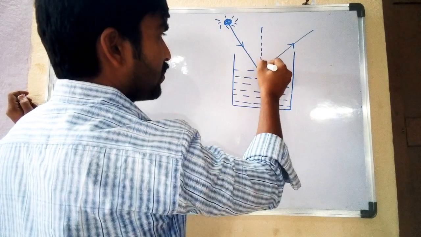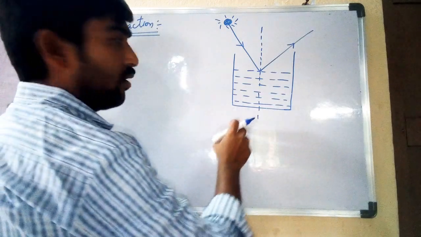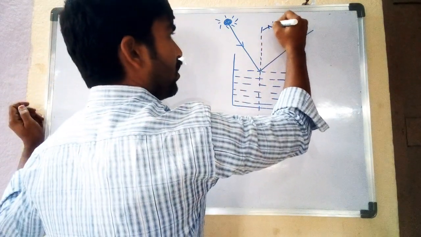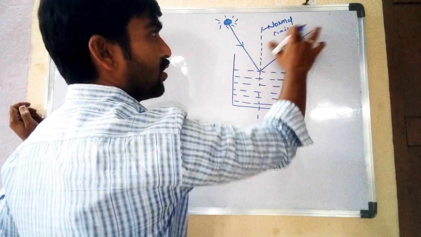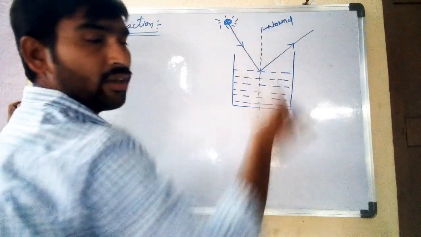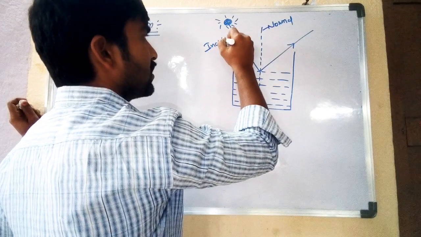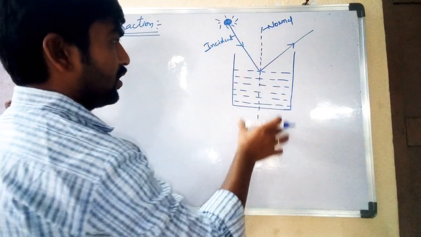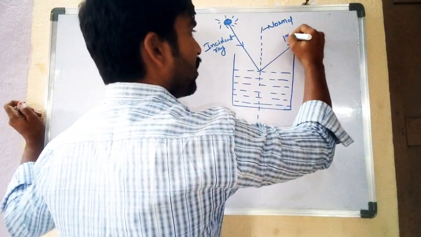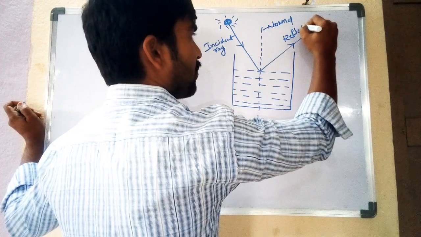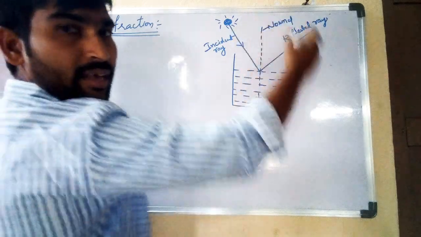It is perpendicular to the water surface like this. So the perpendicular line shows the normal. Then this is the incident ray which is towards the medium, and then it will be reflected. That's why it is a reflected ray.